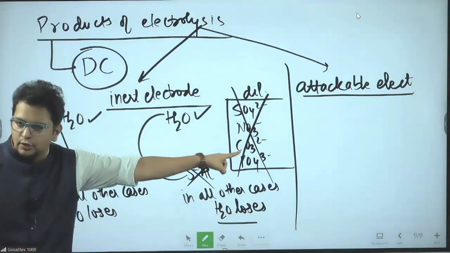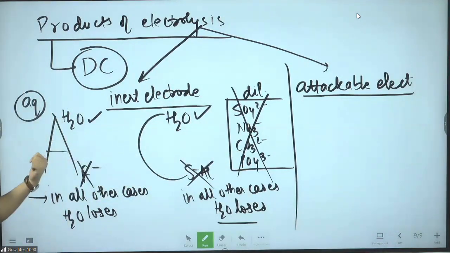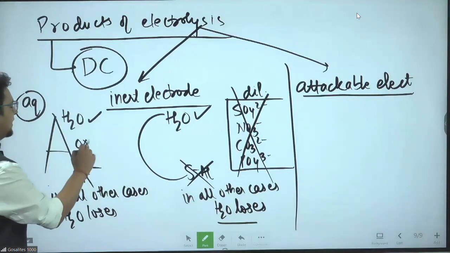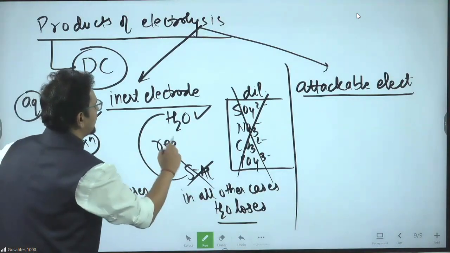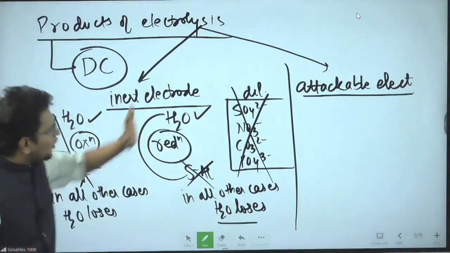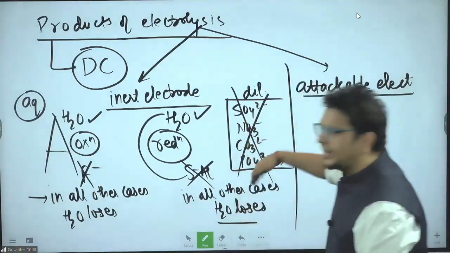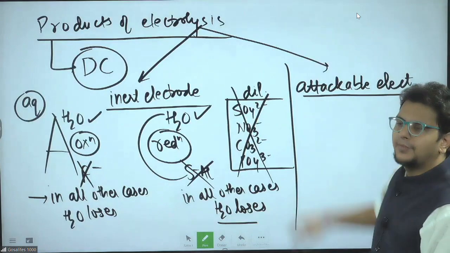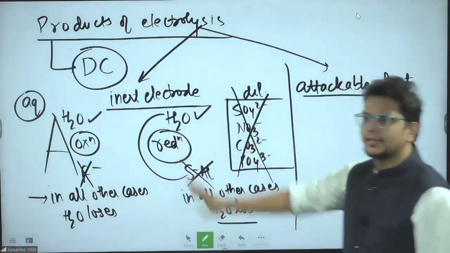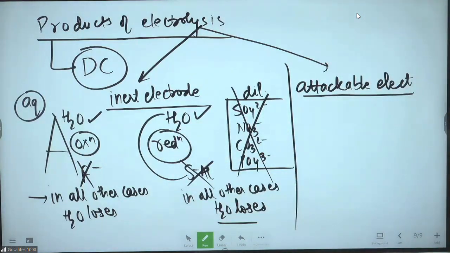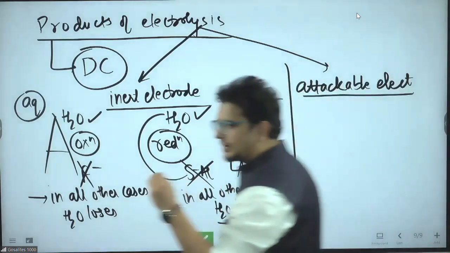They are anions, and anions go to anode. At anode, we have oxidation; at cathode, we have reduction. If their stomach is already full, they will not eat anything further. They cannot get further oxidized. So I will directly cut them. They are not even competitors. They are not running in the race.